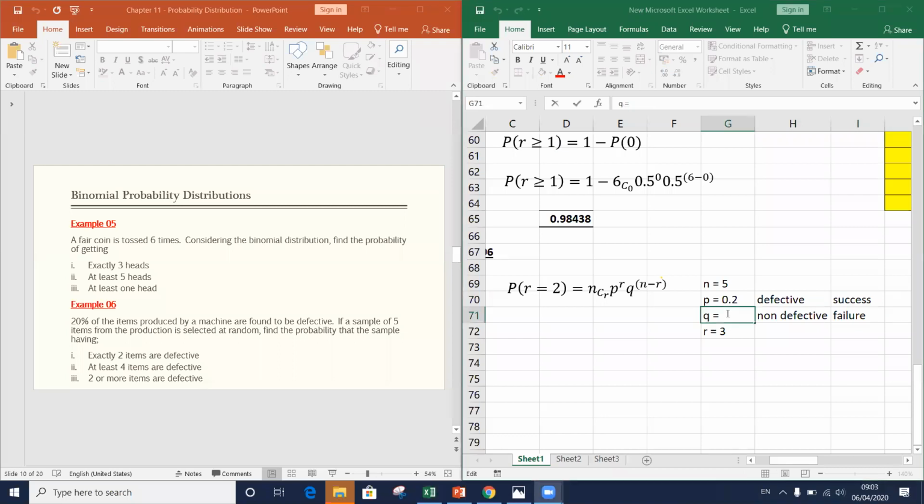0.8. Yes, 0.8. The P plus Q value should always equal 1. If P equals 0.2, it means the value of Q should be equal to 0.8. Darshan, it is not always 0.5.